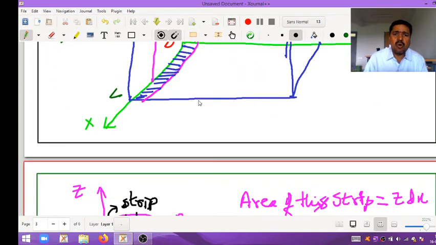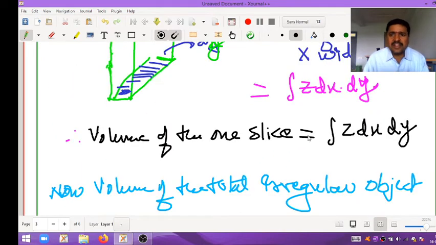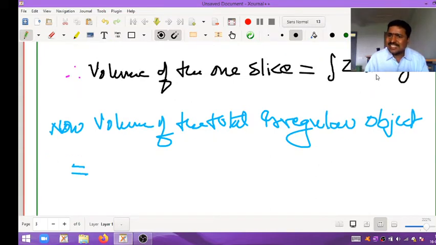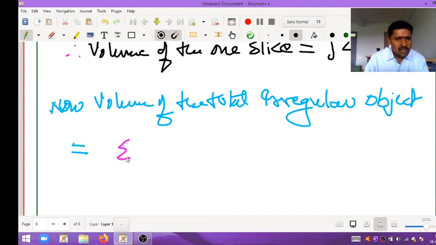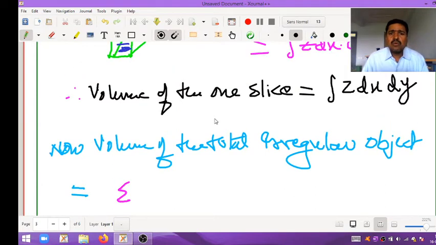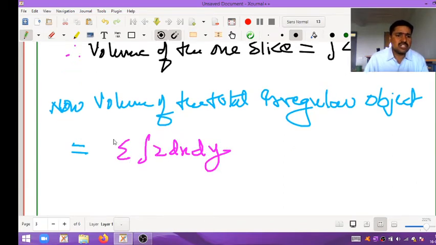Or by adding all the values of the slices, we will get the value. So one slice's value is how much? Integral z into dx into dy. So the value by summation of the values of the slices, that is the summation symbol, this one slice value is integral z into dx into dy. Of course the limits will come.